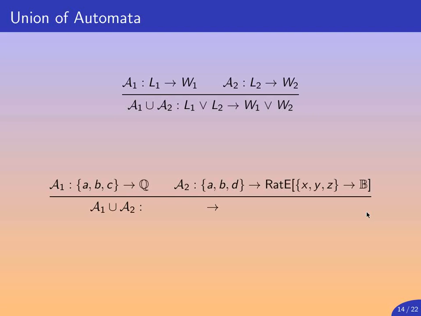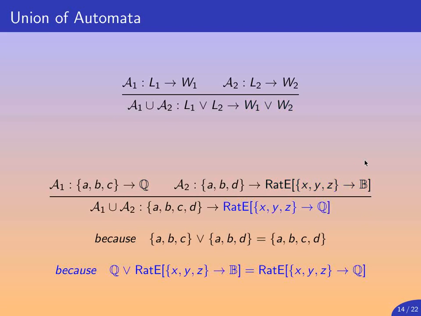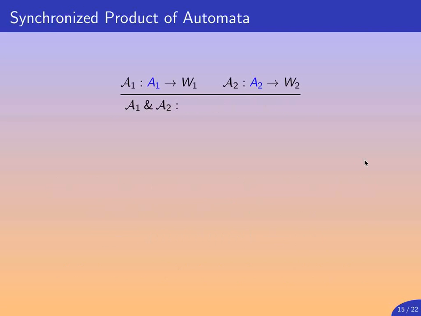So let A1 have label set ABC and weight set Q, and let A2 have label set ABD and weight set some radix. So the rule says that the label set of the result will be the join of the two label sets. So here we have to compute a union, and the result will be ABCD. And for the weight set, we have to compute the join of Q and the radix type, giving a radix type with a different internal weight. Okay?